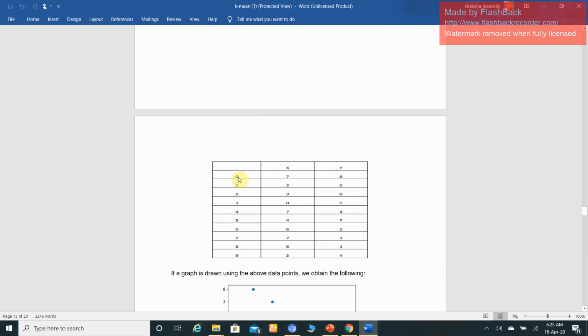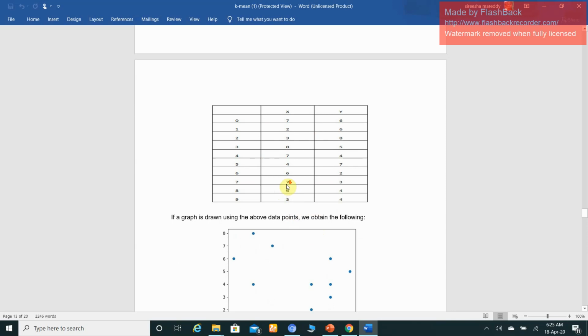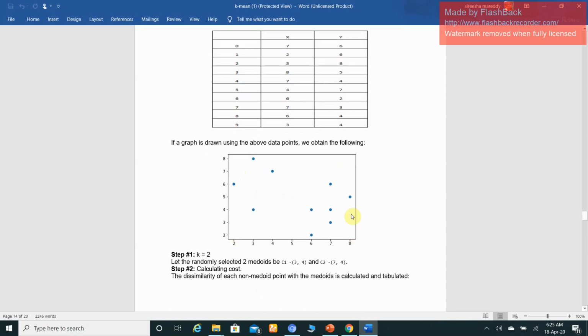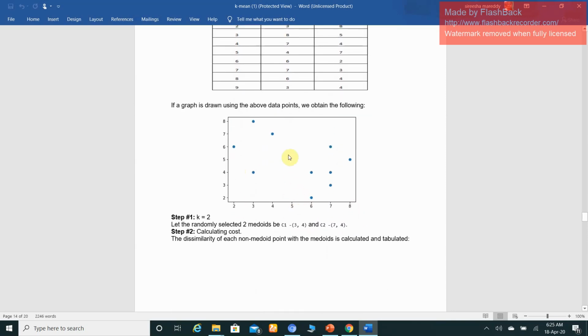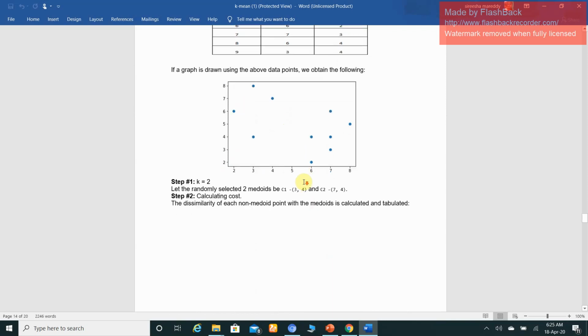This is the example. In this particular example, how many points do we have? 0 to 9, which means 10 points in the xy plane: 7 6, 2 6, 3 8, 8 5, 7 4, 4 7, 6 2, 7 3, 6 4, 3 4. All these are the data points, 10 data points. For those 10 data points, we are showing the graphical representation in the xy plane. Now we are converting this entire cluster into different clusters based on the k-medoid algorithm, the PAM algorithm.